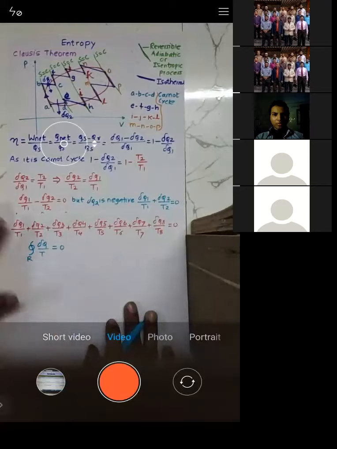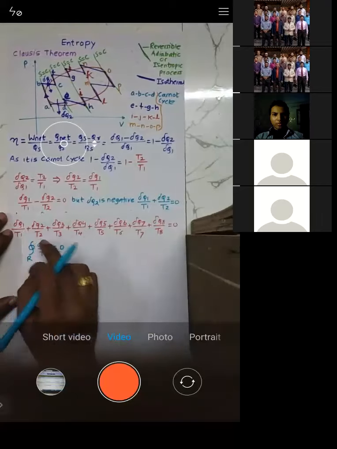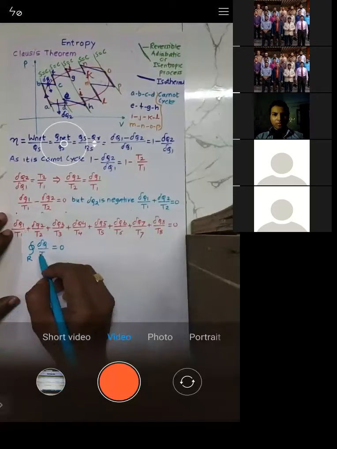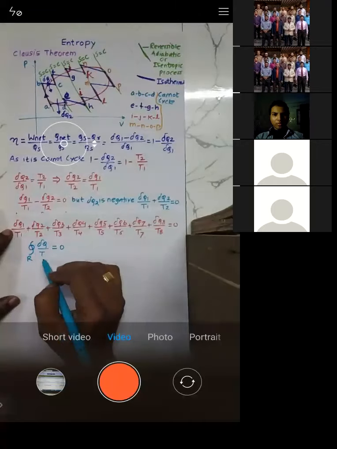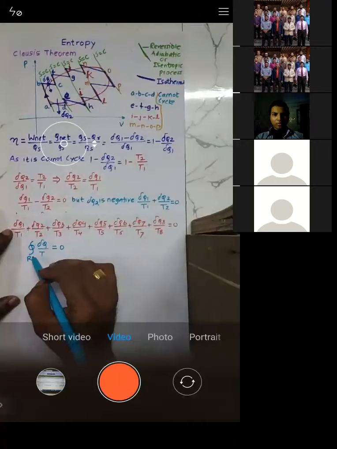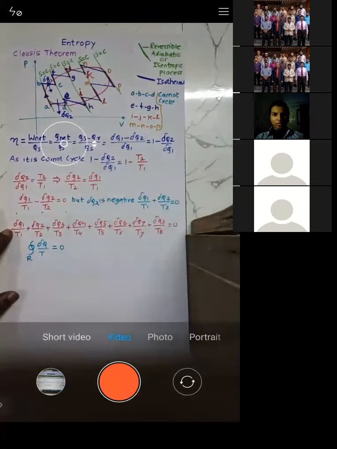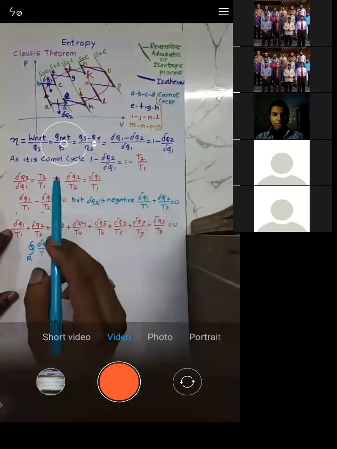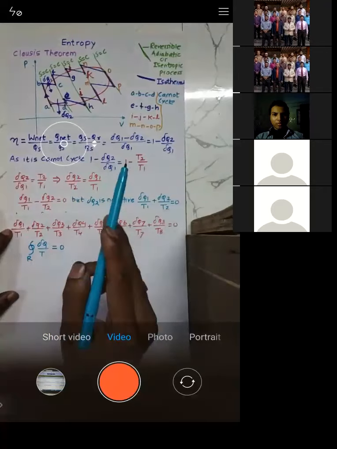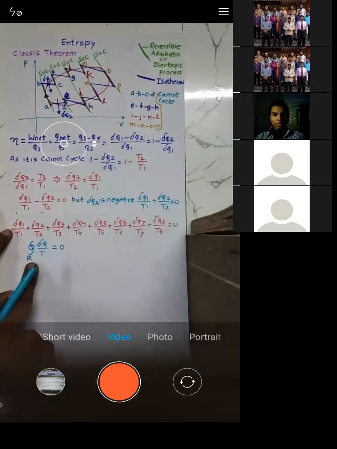I repeat. If you see del q1 by t1, del q2 by t2, that means del q by t. And all this addition means I am supposed to integrate del q by t. But whenever you are integrating, you need to integrate for the entire cycle. So this circle indicates a cycle. And all the processes are reversible, because they belong to the Carnot cycle. In the Carnot cycle, we have reversible processes.